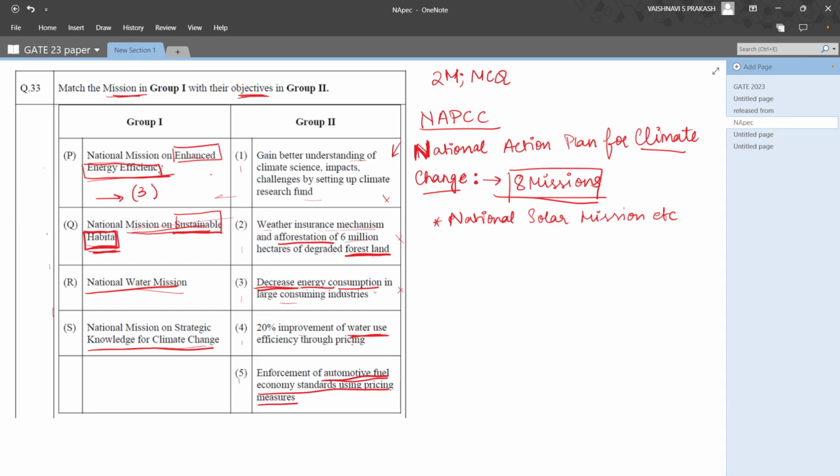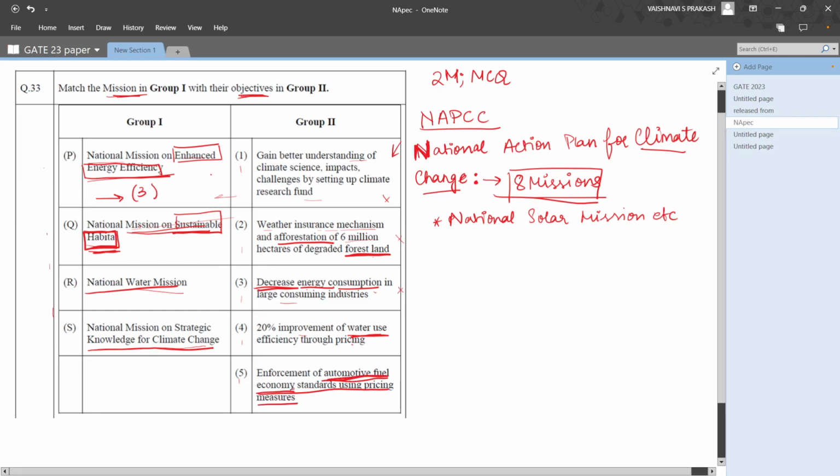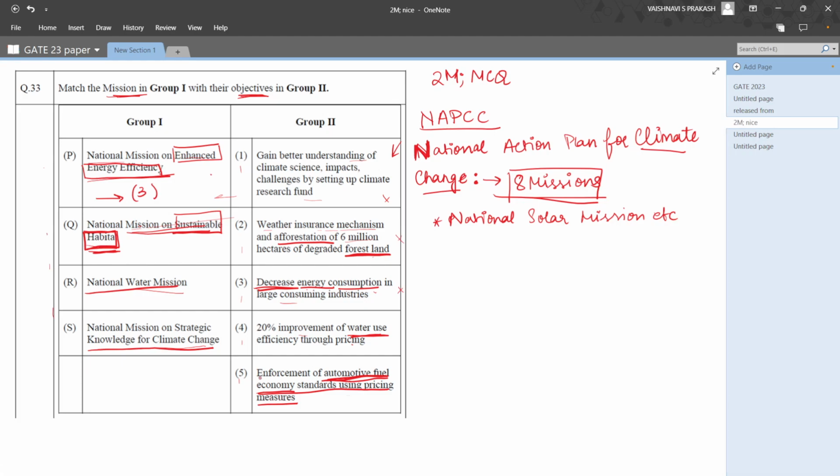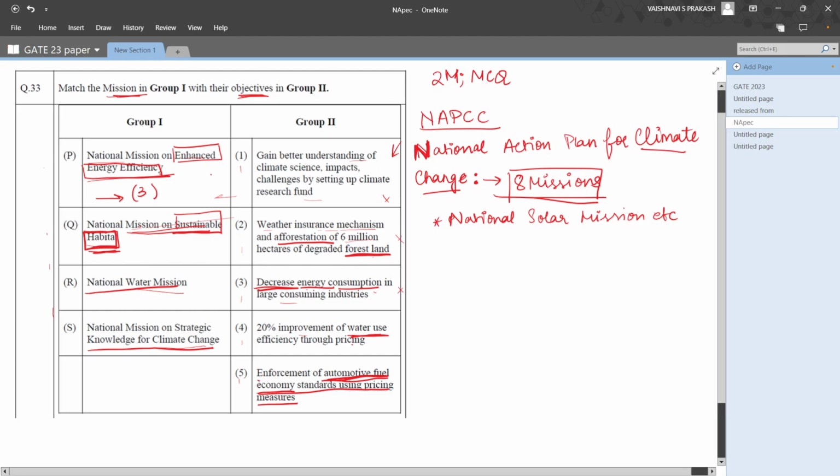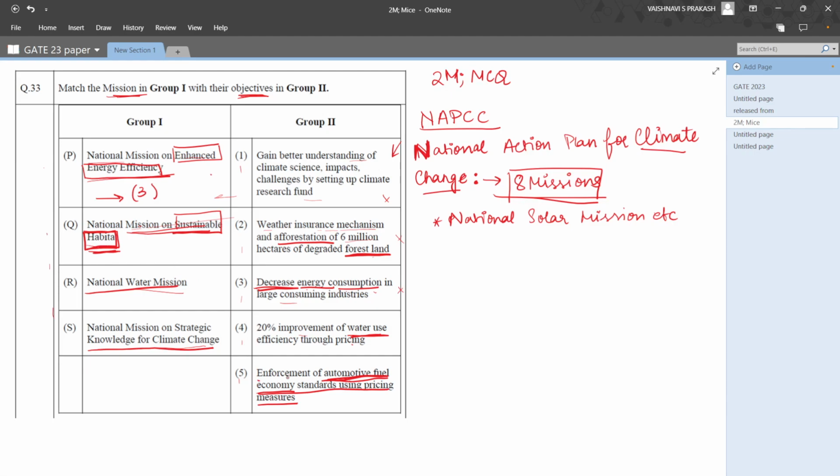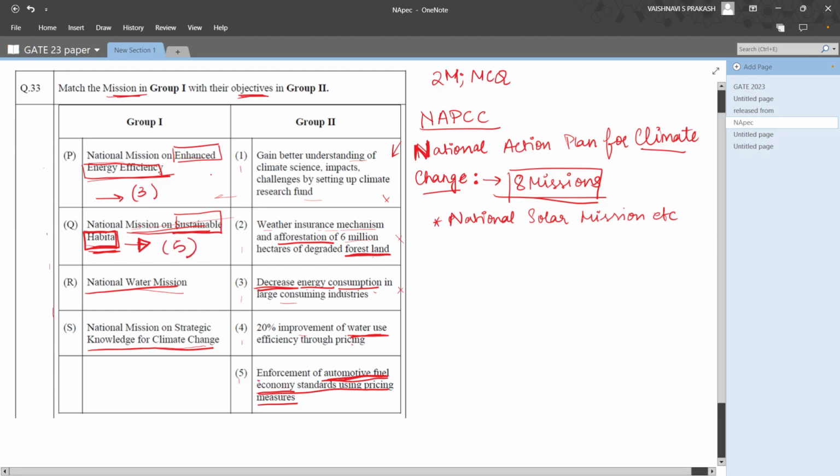So this talks about automotive fuel economy, which is the prices for fuel for your automobiles, which is your cars and all your traffic, etc. So this talks about sustainable habitats, how to better develop the use of such fuel to make sure that it is sustainable and can carry on and is not harmful to the environment. So the correct option for Q is number 5.